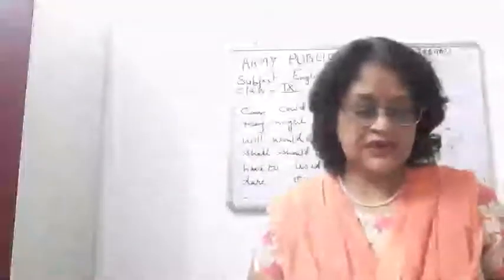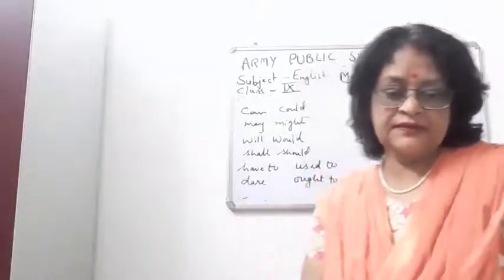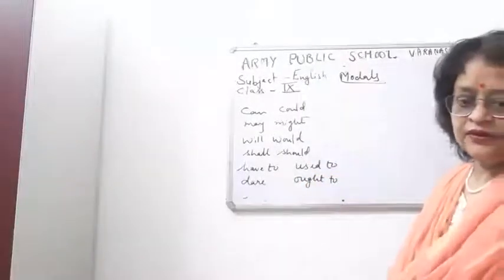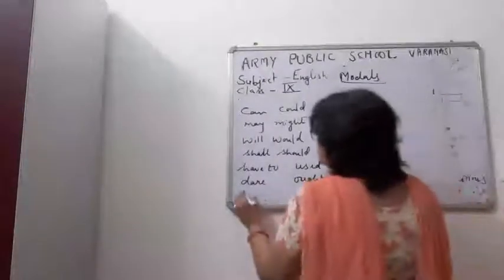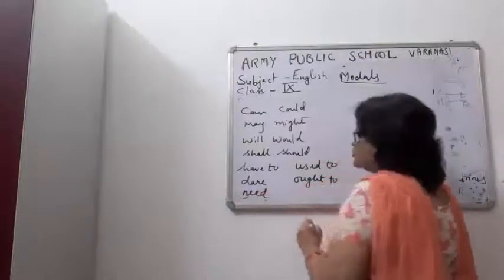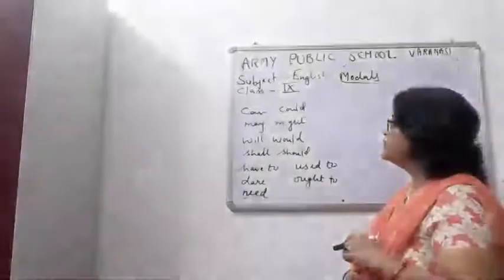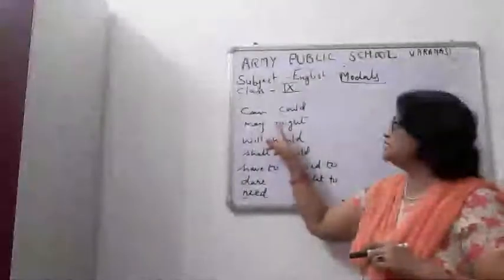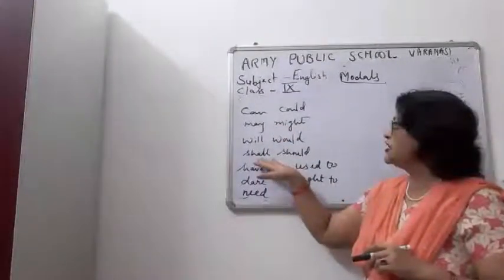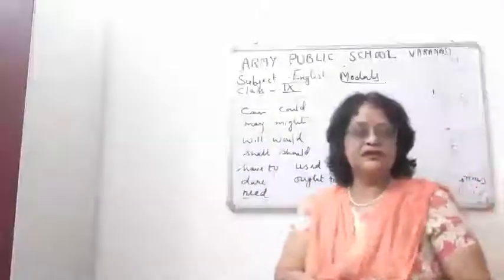Okay, so these are the modal auxiliaries. One is left, that is need. So these are the modal auxiliaries. Once again, children, I am reading them: can, could, may, might, will, would, shall, should, have to, used to, dare, ought to, need.